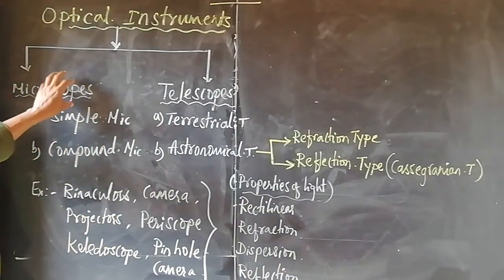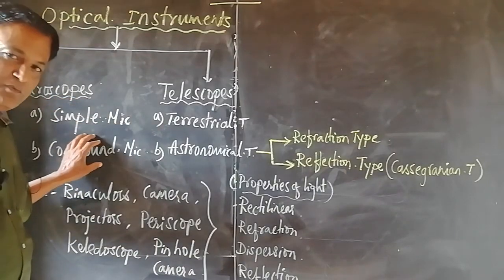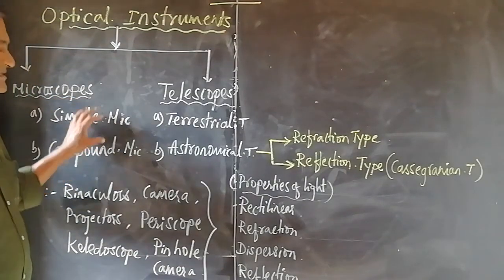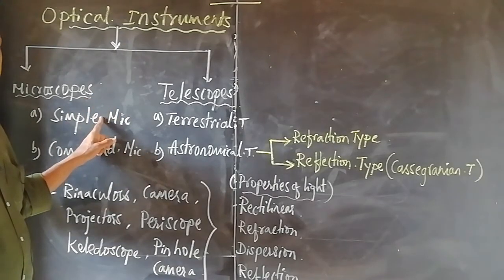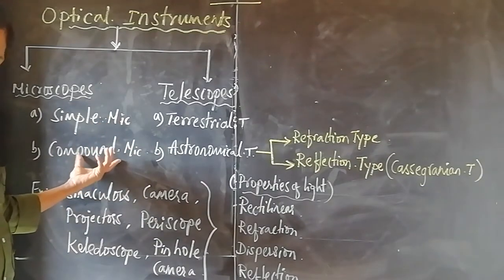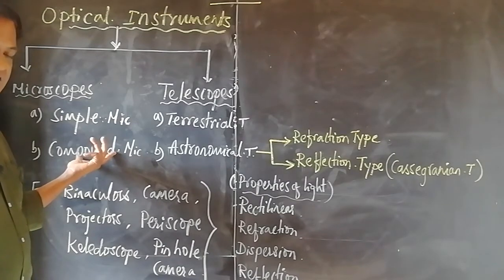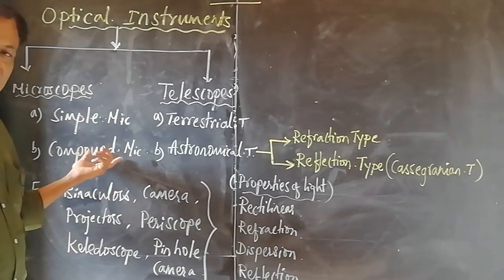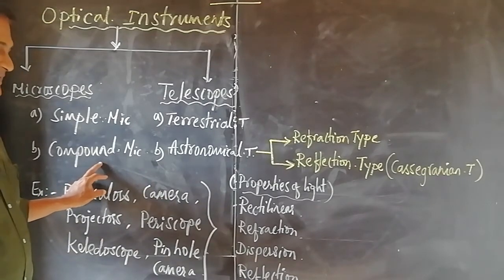There are types of microscopes: simple microscope and compound microscope. Simple microscope is just a magnifying lens. A compound microscope comprises of two convex lenses. One serves as an objective, the other serves as an eyepiece.